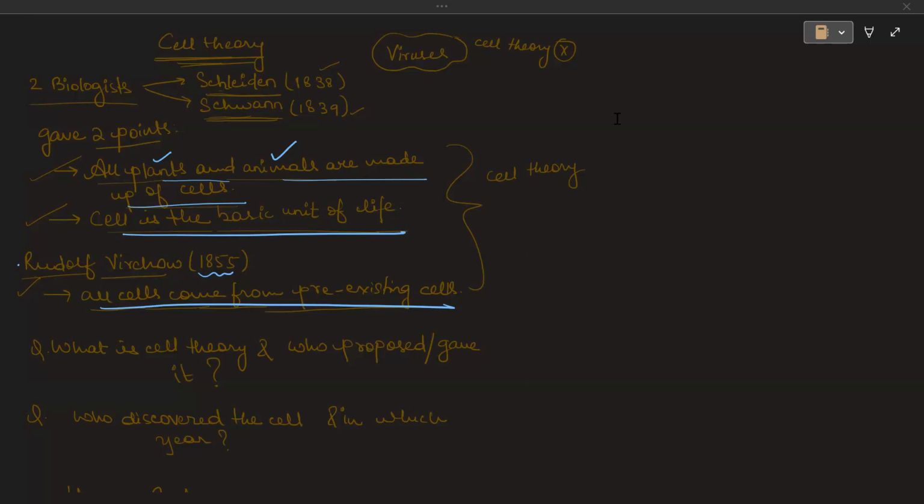Pre-existing means something which is already there. So the new cells will be formed from them. The cells that have already been there, those cells will form the new cells. Pre-existing means that it already existed before.